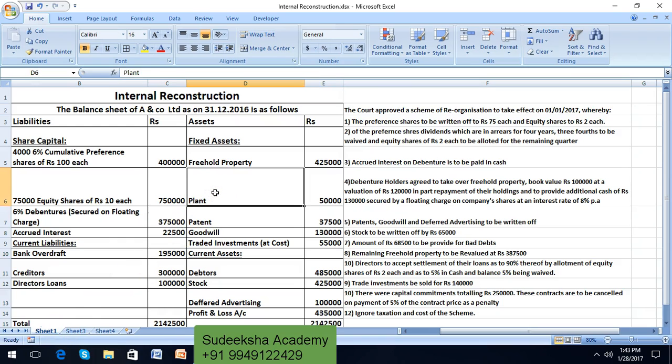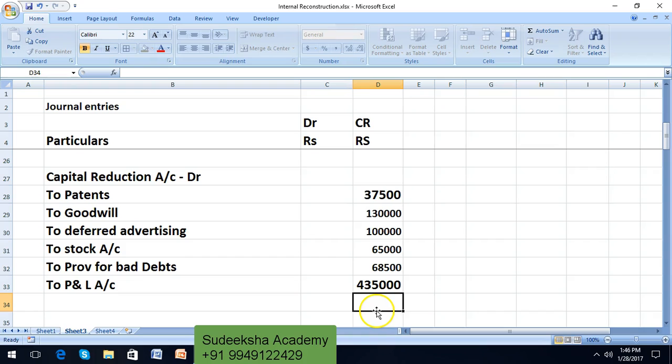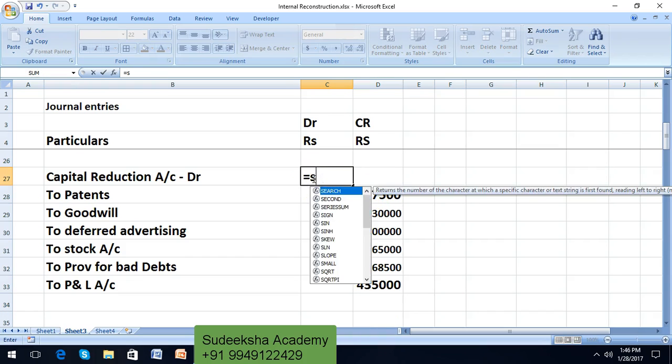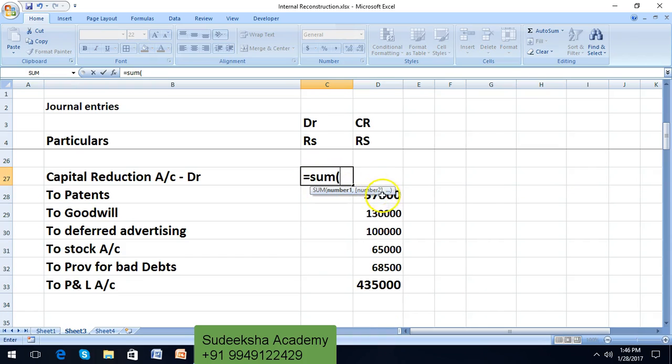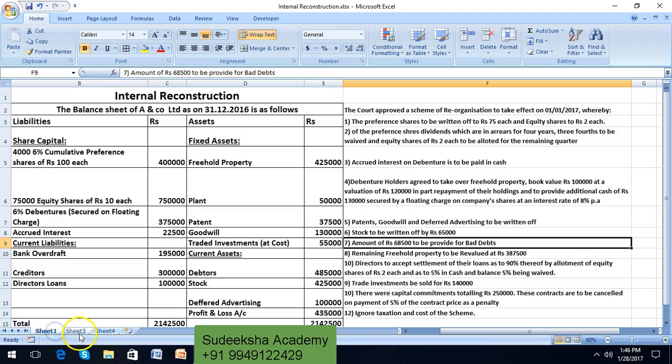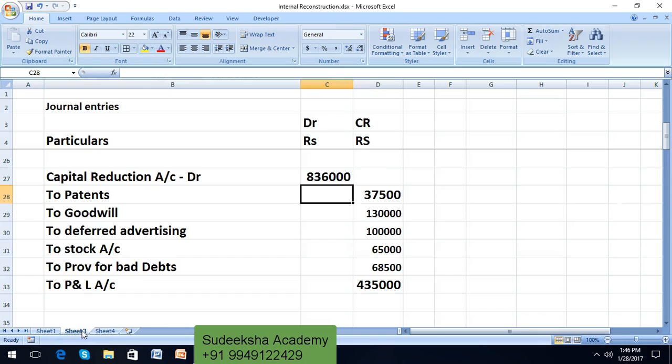All intangible assets are now getting written off. So the total amount is coming down to 8,36,000, which needs to be written off by giving a debit to capital reduction account.